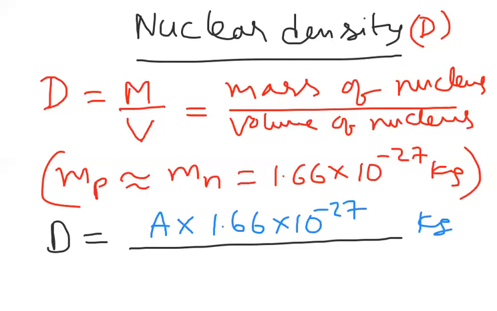What is the volume of the nucleus? We know that the volume of the nucleus, already we have given it, is 4 by 3 into pi r cube. The units will be in meter cube. So here we know the value of R also. Let us check in the next page.